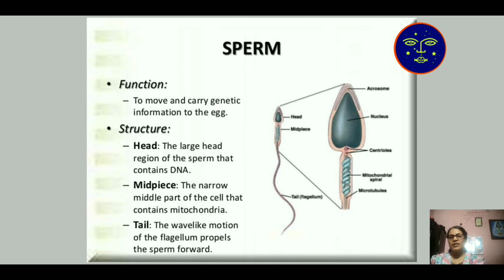It contains three main parts. Head: the large head region, which contains DNA. The middle part is known as the neck. It is narrow and contains mitochondria, and then the tail. The wave-like motion of the flagellum moves the sperm towards the ova.